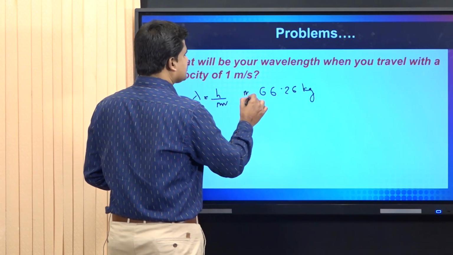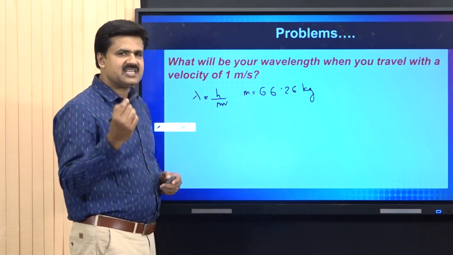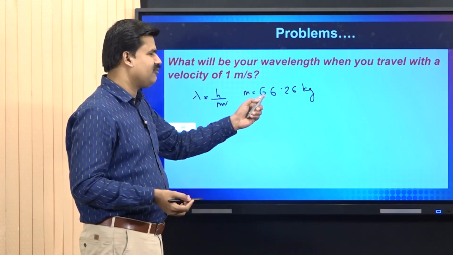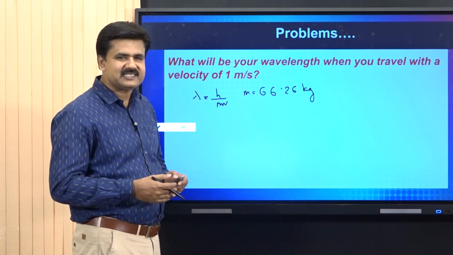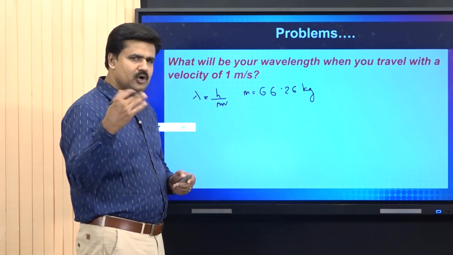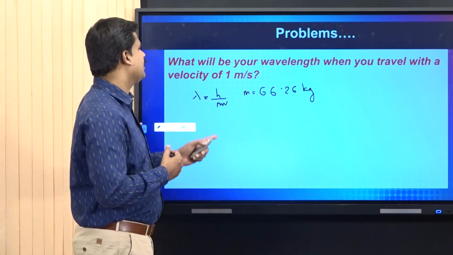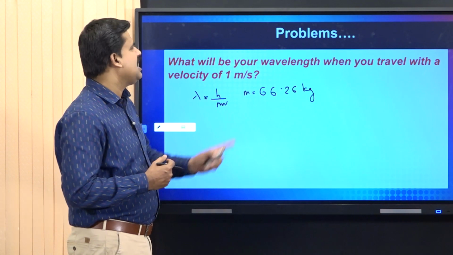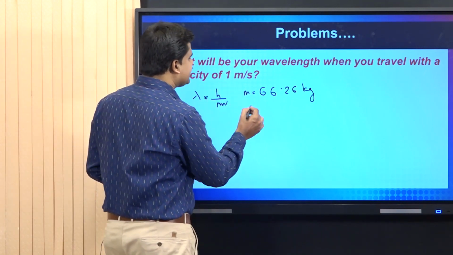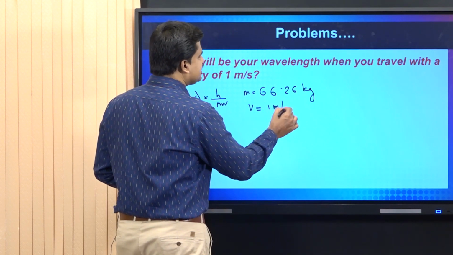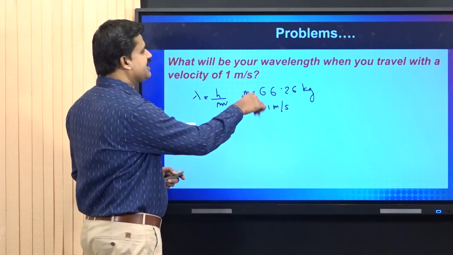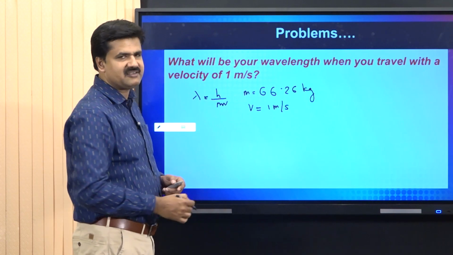This is the mass of the body, or mass of the individual. I am taking this value quite arbitrarily for the sake of doing the numerical problem easily. You can put your own mass in this place and find out the wavelength. And in the problem, it is specified that the velocity v is 1 meter per second. We can substitute these two values to get the wavelength.